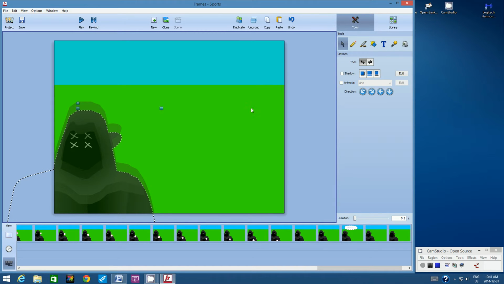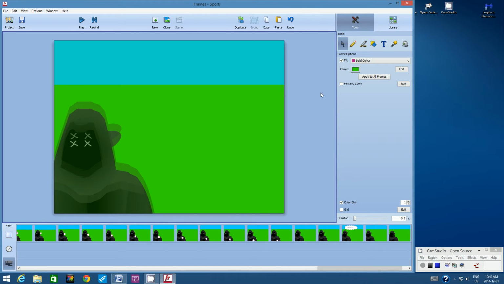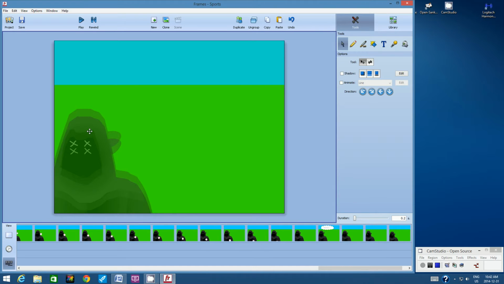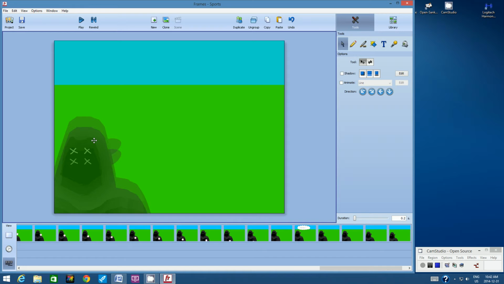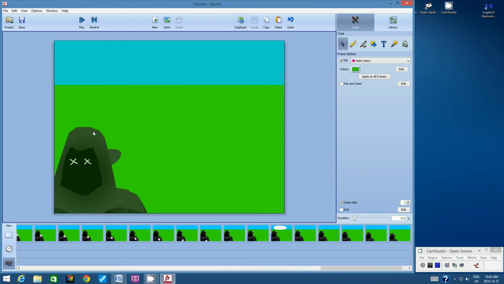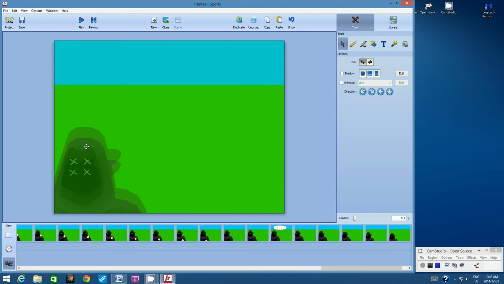Deselect, make sure you move him a consistent distance downwards. Deselect and duplicate, and keep going. If you want to show that he's falling faster and faster, then move him a little bit more distance every time.